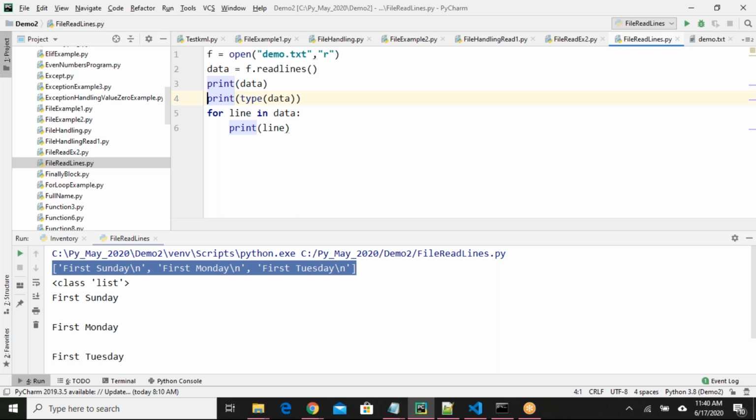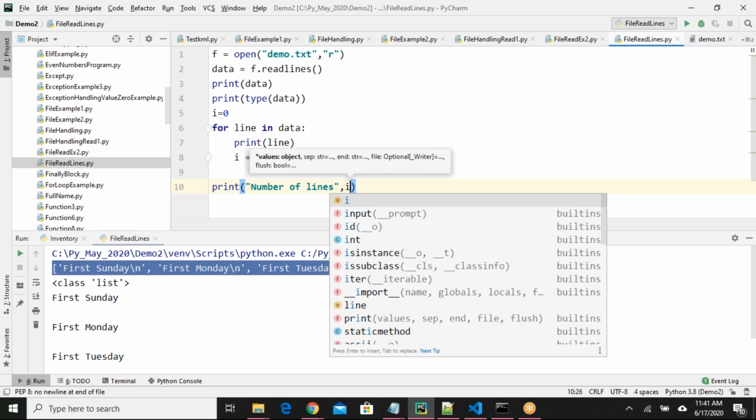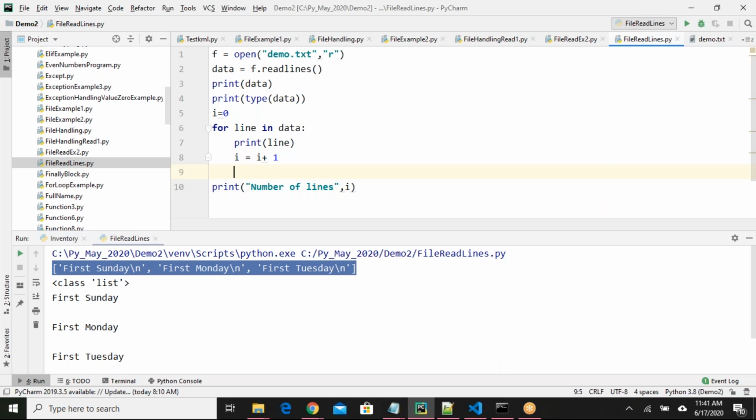So you can take one more variable, sir. Suppose you can take i. Before the for loop, take i is equal to 0. In the for loop, take i is equal to i plus 1. At last, you can print it. That's it.